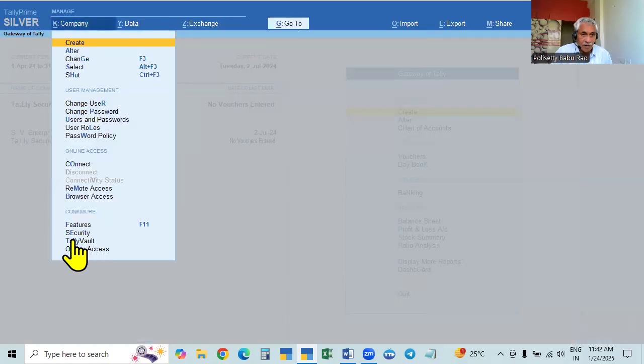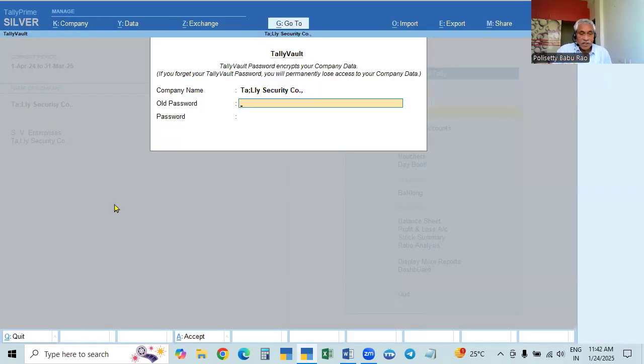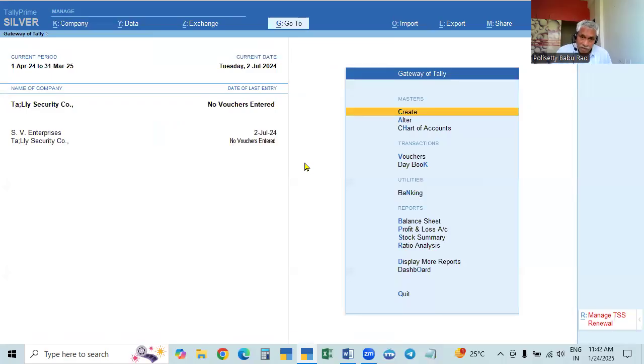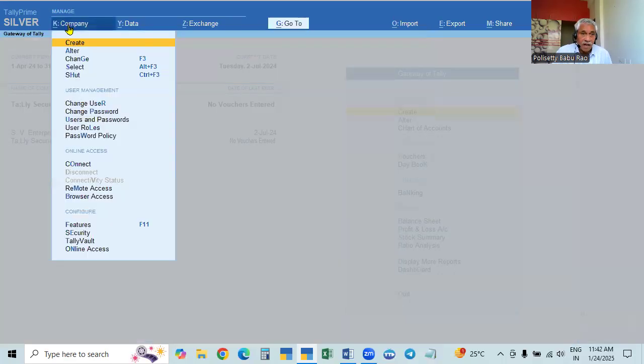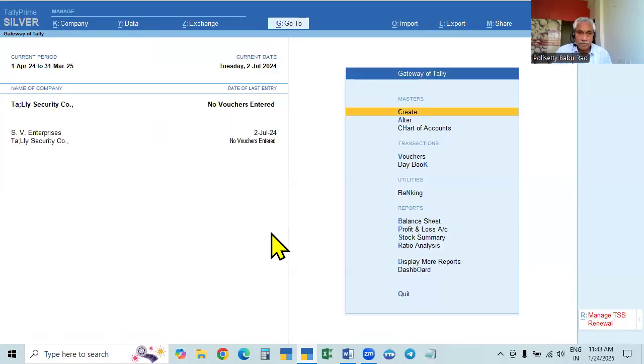Here, if you want to change it, give the old password and give the new password twice, so the password will be changed. Or give the old password, don't give the new password, and it will delete. So both can be done here. New password creation also here only, in the Alt K button or Tally Vault.